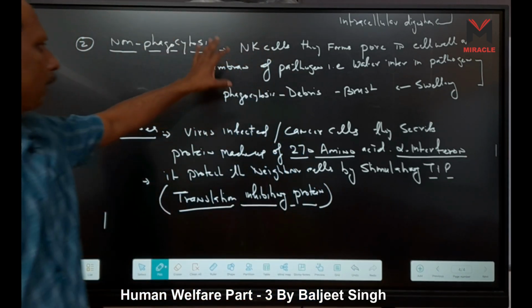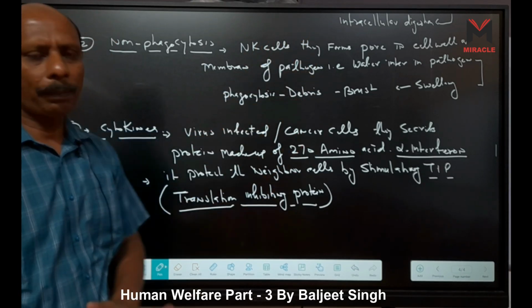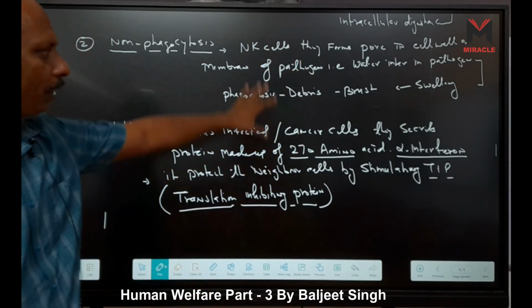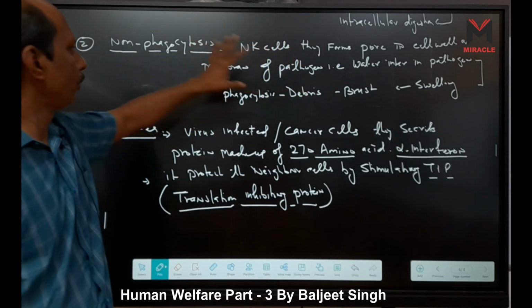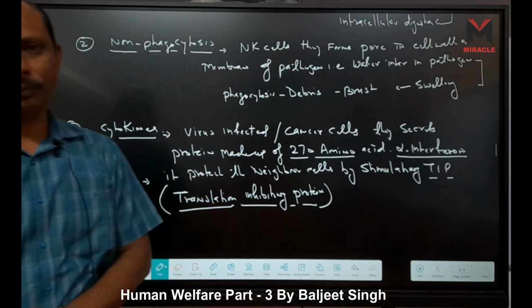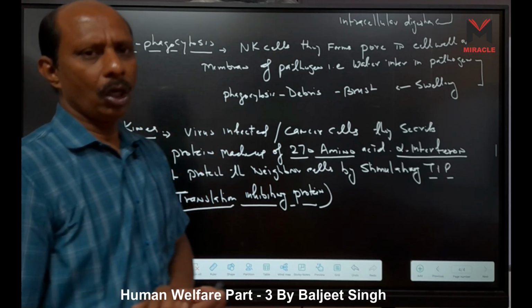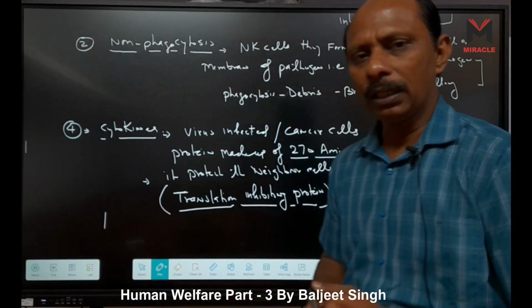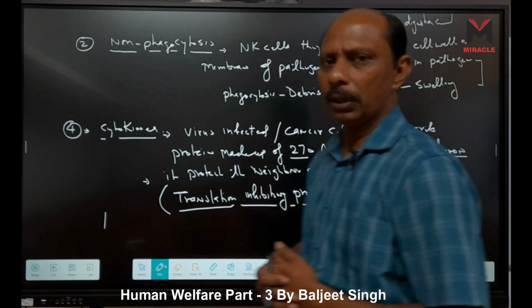Here also, this non-phagocytosis is not only for pathogens. Sometimes infected cells are also digested or killed through this non-phagocytosis, right? So these are 4 barriers which are present in our body in the form of innate immunity. These are the 4 barriers which come under innate immunity.